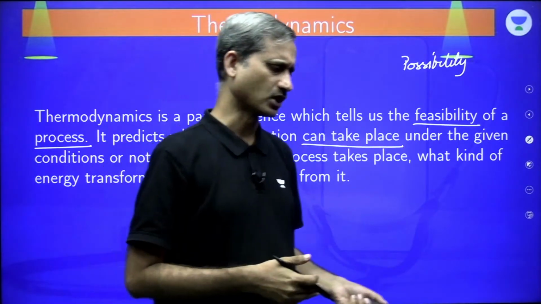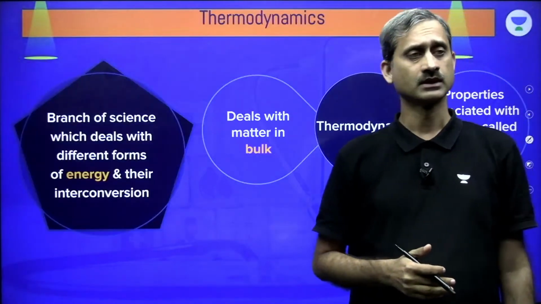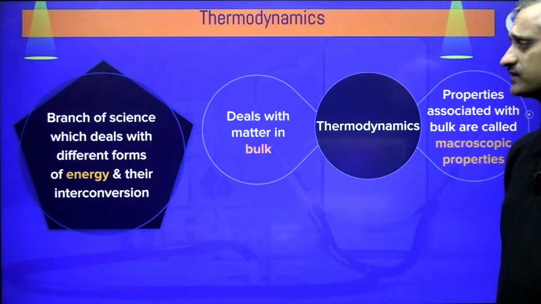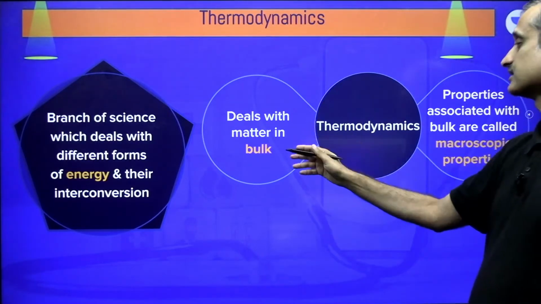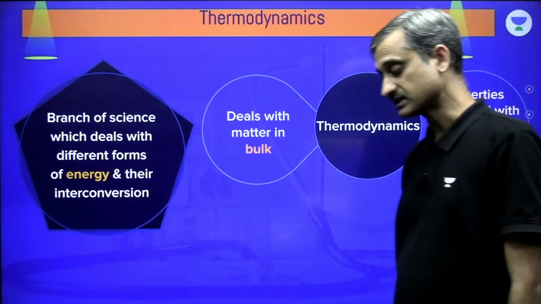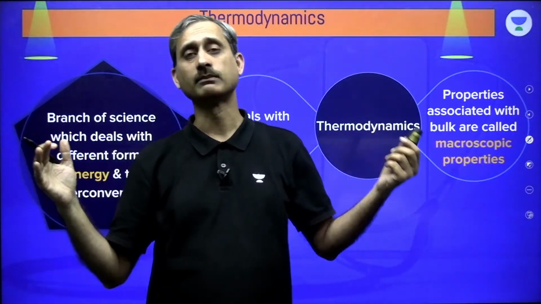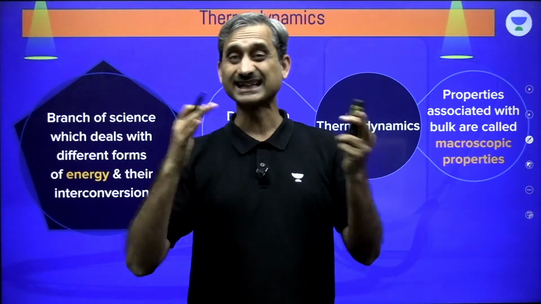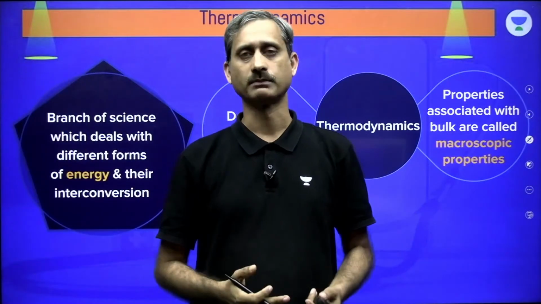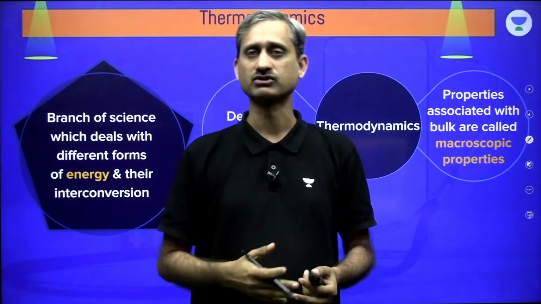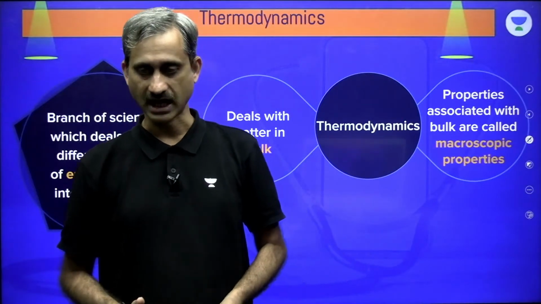So this is what we talk about. So this is what we have as thermodynamics. The branch of science which deals with different forms of energy and their interconversion, it deals with matter in bulk. Thermodynamics is a macroscopic property. Means thermodynamics does not talk about the individual particles, it talks about the collection of particles. It talks about the huge measurable properties. It's not going to talk about atomic structure, rather it's going to talk about the collection of atoms. So that is what we have as thermodynamics.